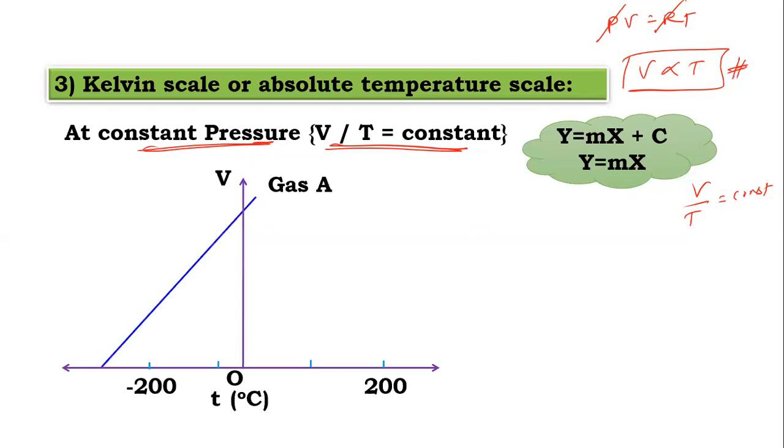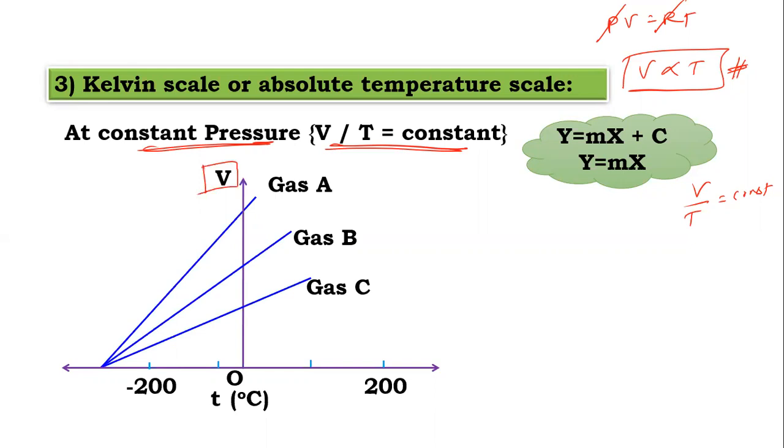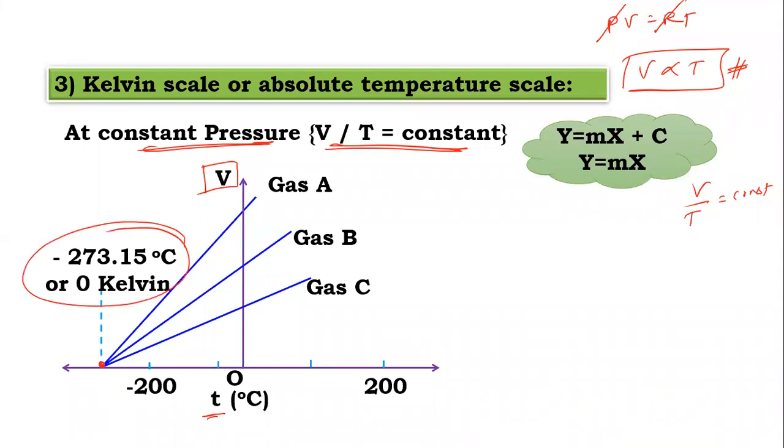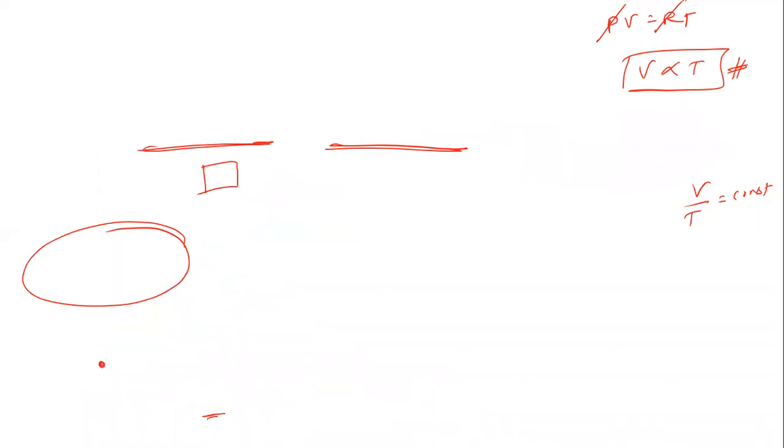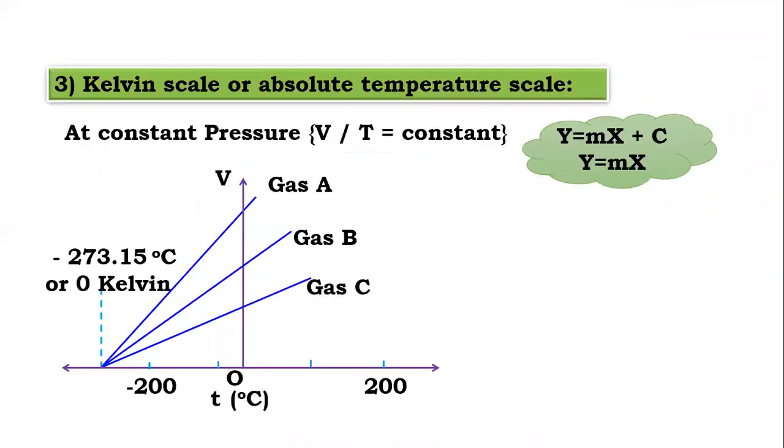Now here, for gas A, this is a straight line. For gas B and gas C, we get these types of lines. When we draw a graph of V versus T, every time the line starts from a particular point, and that point is absolute zero basically. It means minus 273.15 degrees Celsius or 0 Kelvin. I hope everyone understood this Kelvin scale.